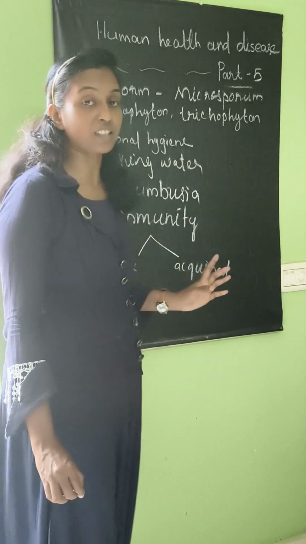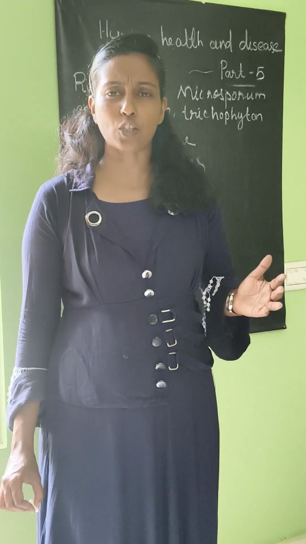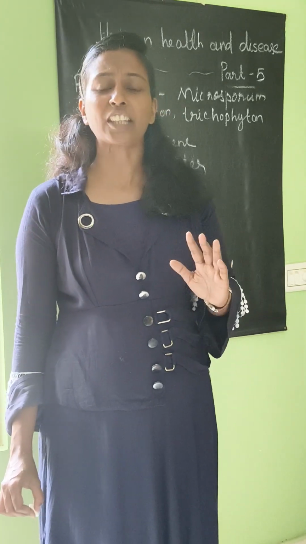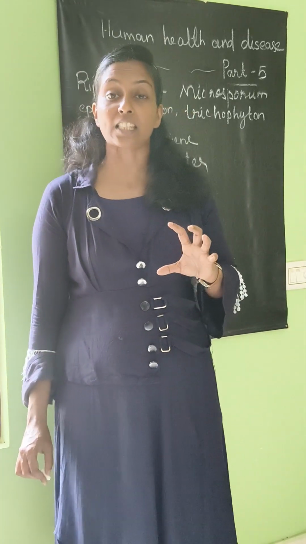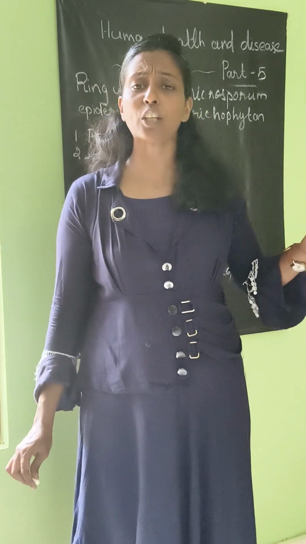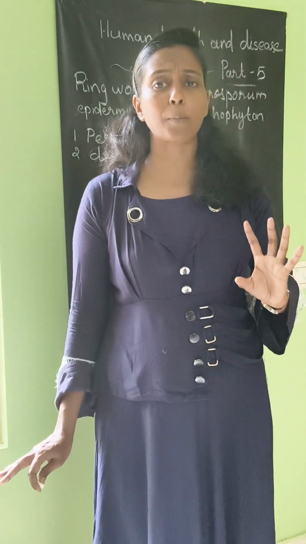So we can study the first one, innate immunity. As the name suggests, it is by nature, by birth. By birth we get some immunity, that is innate immunity. Not only that, this innate immunity is non-specific, as we get it by nature, by birth.